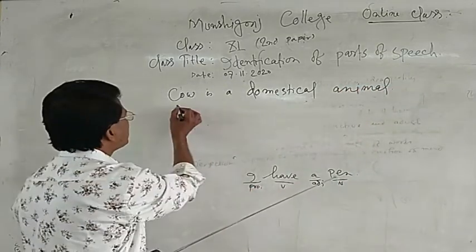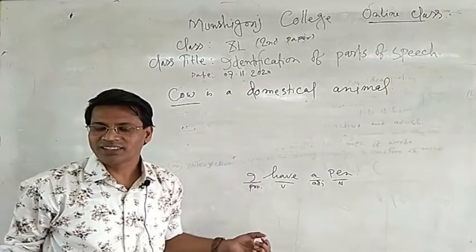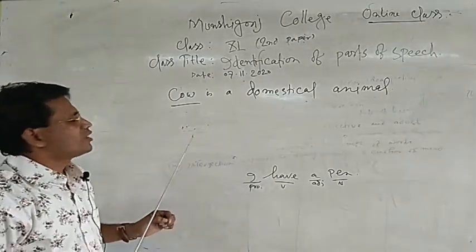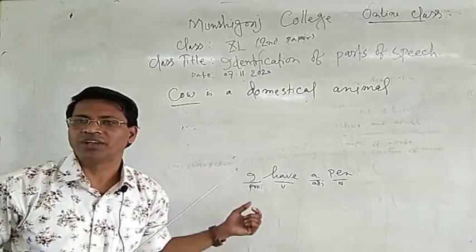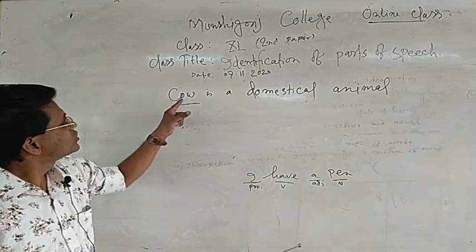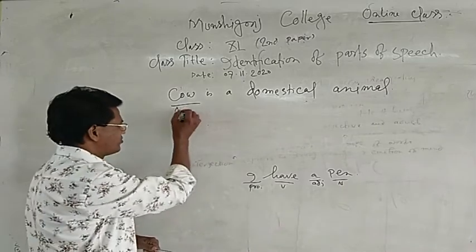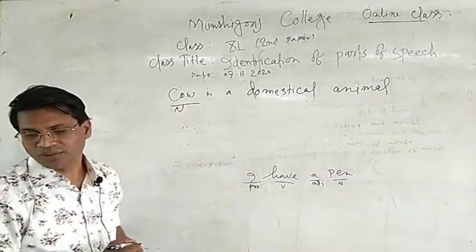So here is the word cow. Cow is a domestic animal. No doubt, cow is a noun here. Cow has been used as a noun. Cow is a domestic animal. It's a noun. But if we write down another example, we should not cow him.